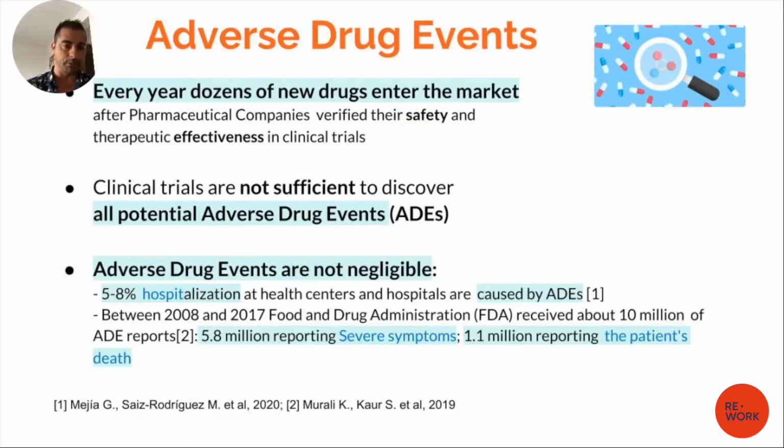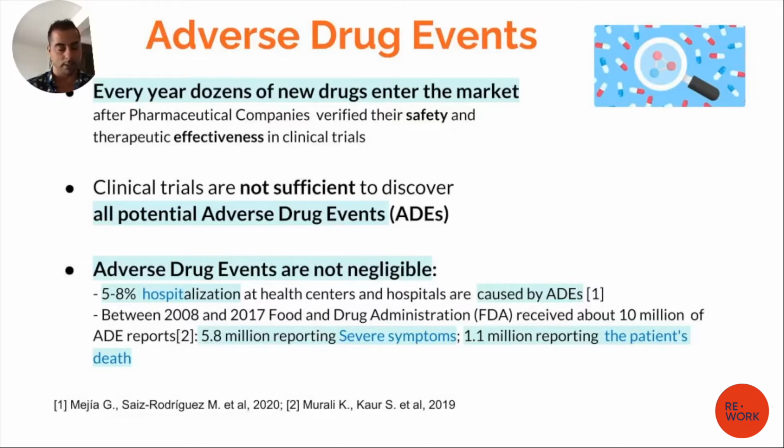For example, they are unable to identify all the potential drug-to-drug interactions, as the clinical trials, anyway, are done on a relatively small amount of people. For this reason, pharmacovigilance needs to surveil the market to timely capture adverse events and minimize their harm. One way of doing so is to rely on the spontaneous reporting systems, which are those systems where both doctors and patients can report the adverse events.